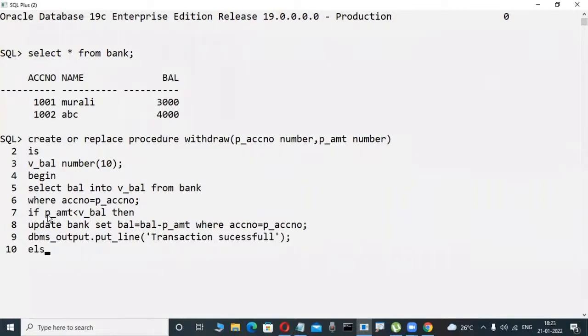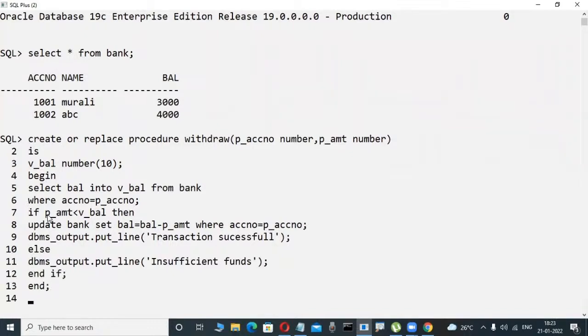Else, simple coding: insufficient funds. Okay, this is not a difficult coding, take it easy.